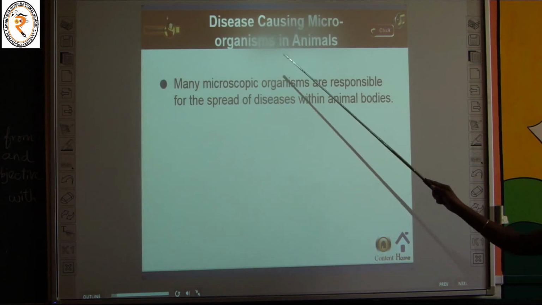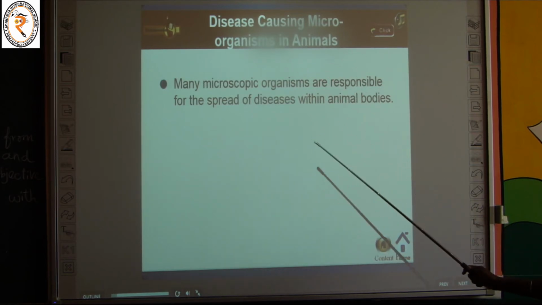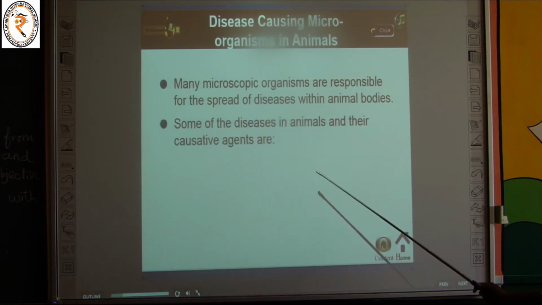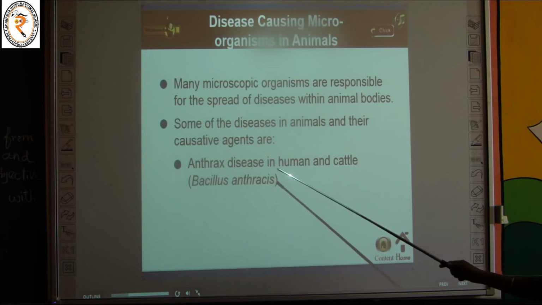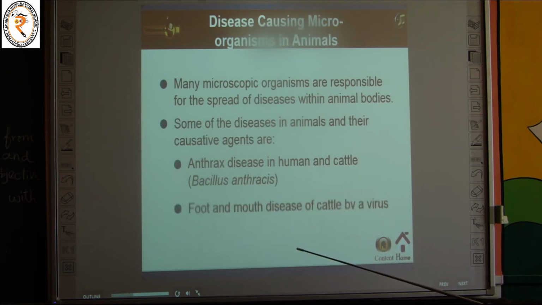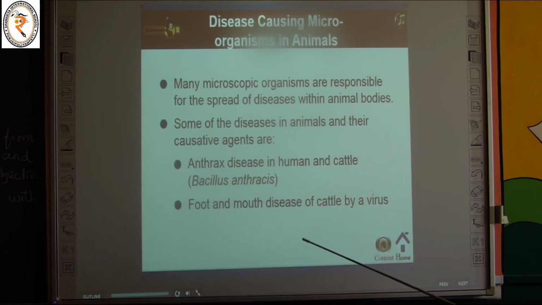And the next one, this is causing microorganism in animals. What are the diseases? Anthrax disease in human and cattle, and foot and mouth disease of cattle. It is caused by microorganisms in animals.